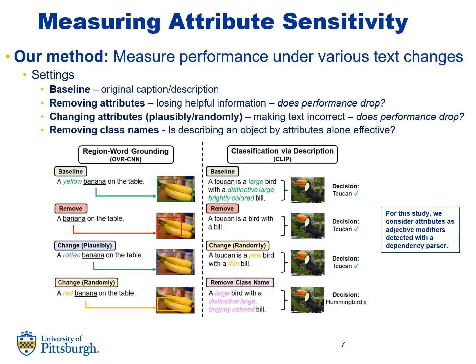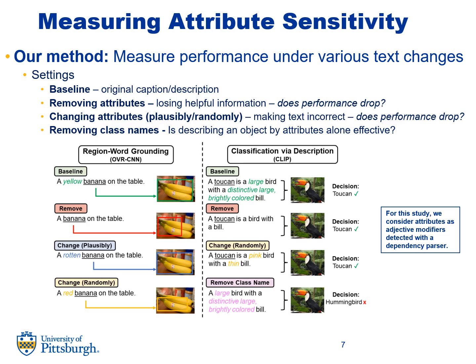Within these tasks, we measure performance under various text changes to gauge attribute sensitivity. We consider a baseline scenario using the original caption and description. We consider what happens when the attribute context is removed, positing that losing helpful info may hurt performance. We change the attributes as well, using plausible attributes based on ones mentioned with an object in a text corpus, along with random adjectives from a dataset.